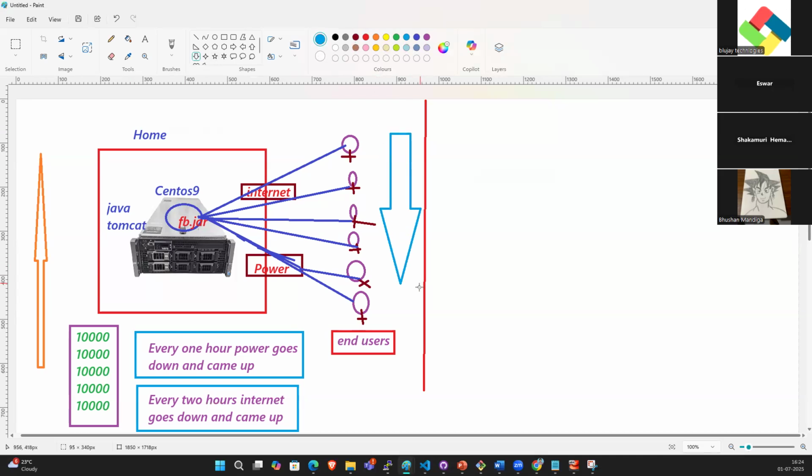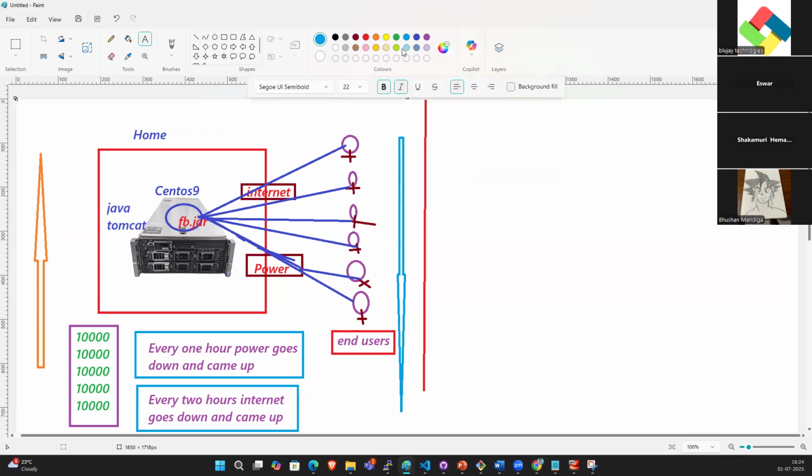After 1 week, the people are decreasing. People are removing their accounts from the website, the Facebook website, because the website is not up and running 24/7. If the power is down, our site cannot be reached, and if the internet is down, our site also will not be reachable. Right? We need a solution.